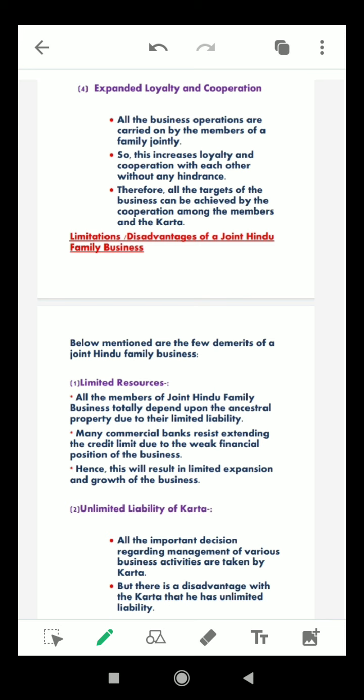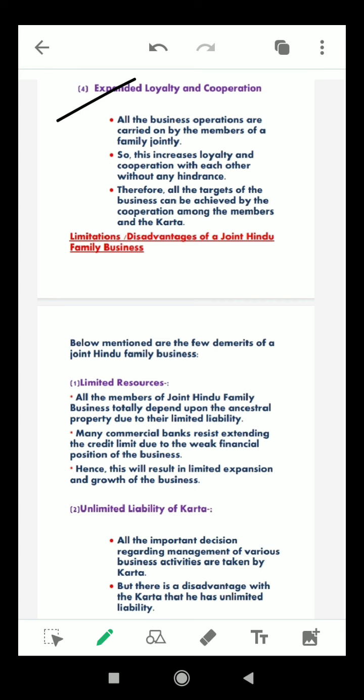Next is expanded loyalty and cooperation. That means all the business operations are carried on by the members of the family jointly. That means there is a contractual force of competition of profit which is between the members of the business organization. Okay, so this increases loyalty and cooperation with each other without any hindrance.